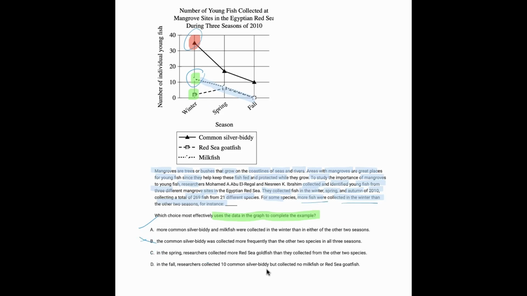C, in the spring, researchers collected more Red Sea goldfish than they collected the other 2. Well, we don't really care about the spring because the whole point is to look for what happens in the winter. And D, in the fall, they collected 10, but collected no milkfish or Red Sea goldfish. Now, that doesn't matter because we care about the winter, not the fall. And so the answer here is A.